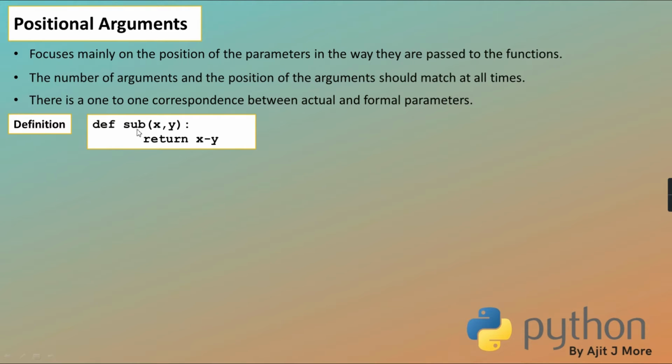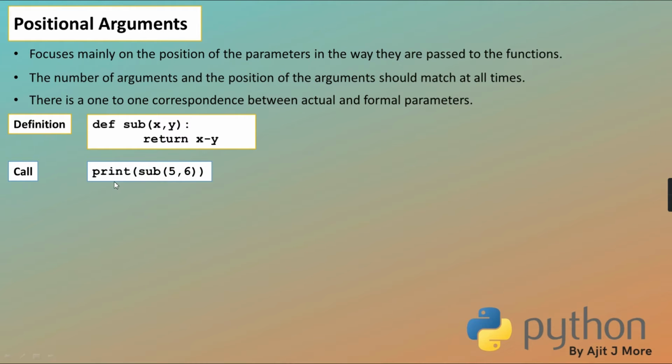So here you have defined a function sub with 2 arguments, right? And you are returning the first argument minus the second. So the number of arguments is 2. At the time of call you have to pass 2 actuals only. If more, then error. If less, then also error. And at the time of call, the position of the arguments you pass matters, because there will be a 1:1 correspondence.